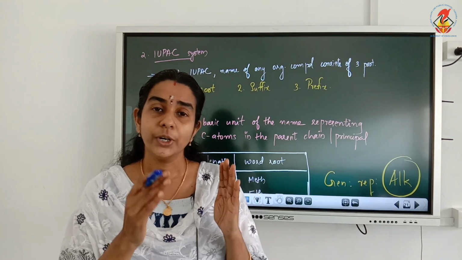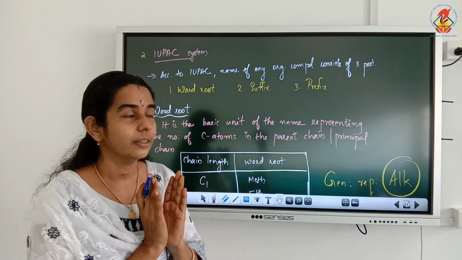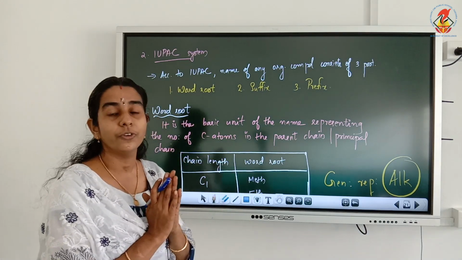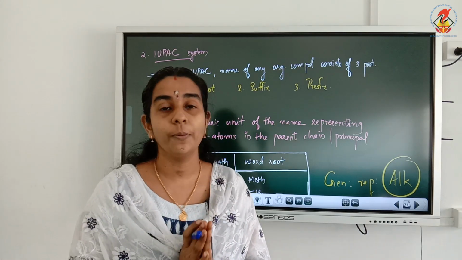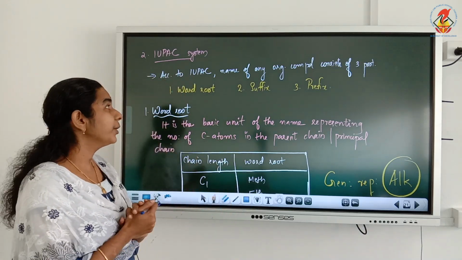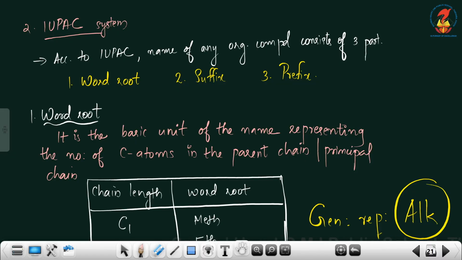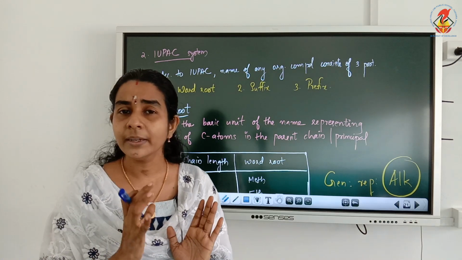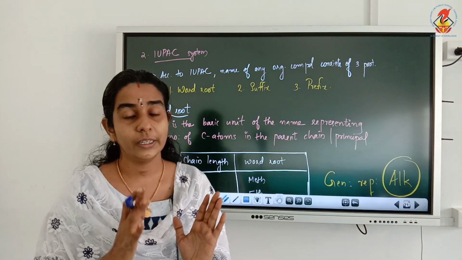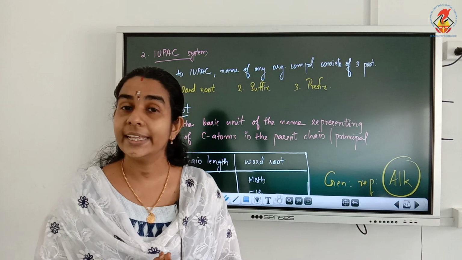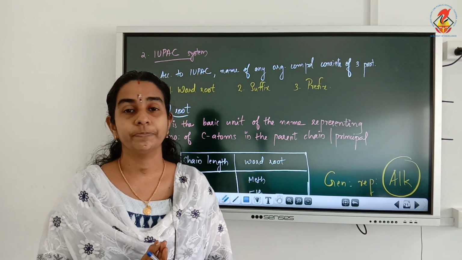Before that, what are the basic parts of the name of an organic compound? According to IUPAC, the name of any organic compound has three main parts: word root, suffix and prefix. Word root is the main part of the name of an organic compound.